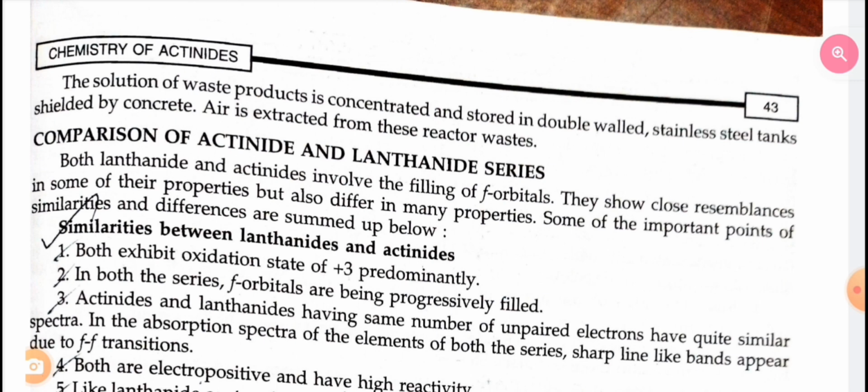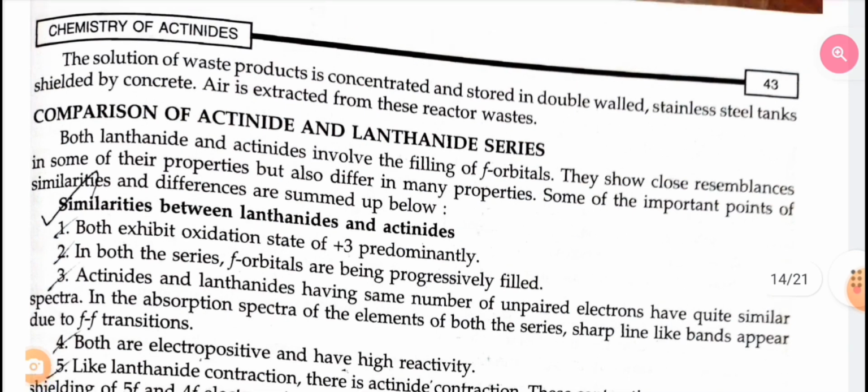Comparison of actinides and lanthanide series. Both lanthanides and actinides involve the filling of f orbitals. They show close resemblance in some of their properties but also differ in many properties. Some of the important points of similarities and differences are summed up below.